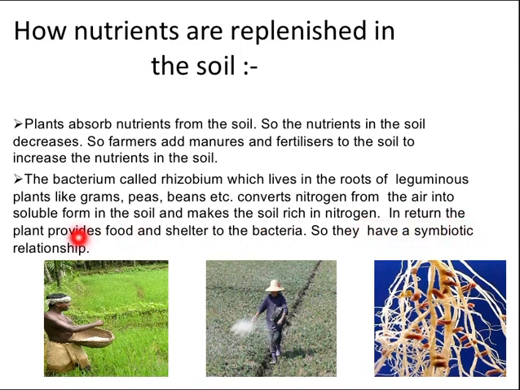In return, the plant provides food and shelter to the bacteria. So they have a symbiotic relationship. We get most of our pulses from leguminous plants. Farmers know that they don't need to add nitrogenous fertilizers in soil in which leguminous plants are grown.